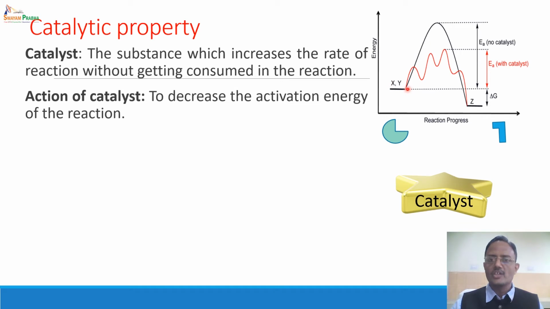This is the energy of the reactant molecules and this is the energy of the products. In between, initially we need to supply some amount of energy to the reactant molecules in order to undergo reaction and give the final product. This energy is called the energy of activation or activation energy. Now, the higher this activation energy, the lower will be the rate of reaction.